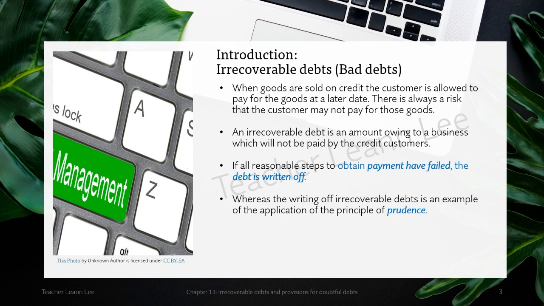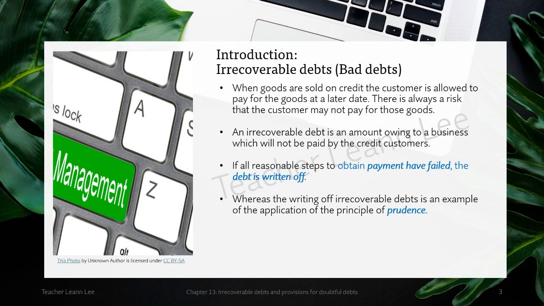In this situation, we should balance the account and declare this as a loss, and it will appear in your income statement and be claimed as an expense of that year. Writing off irrecoverable debts is an example of the application of the principle of prudence.